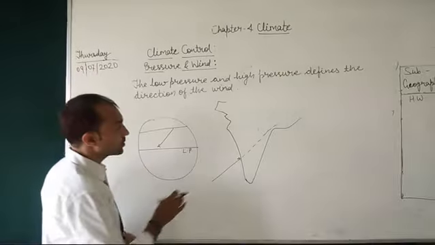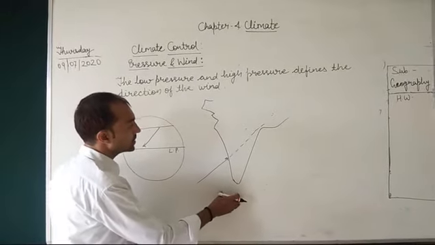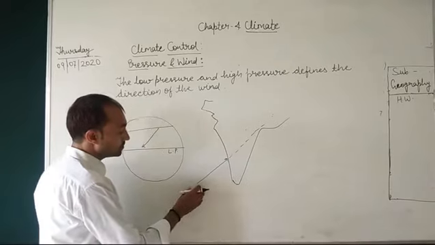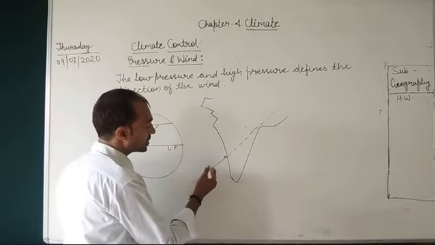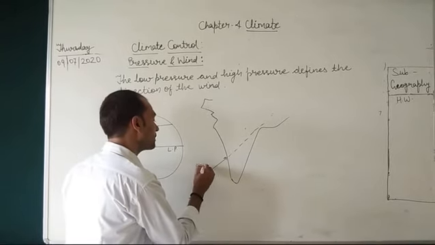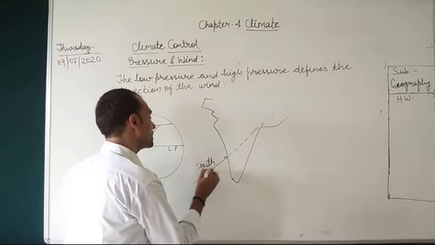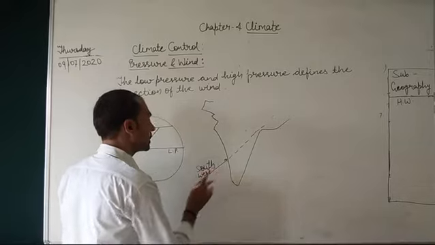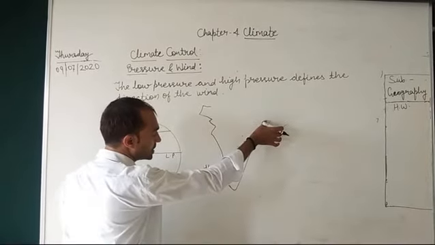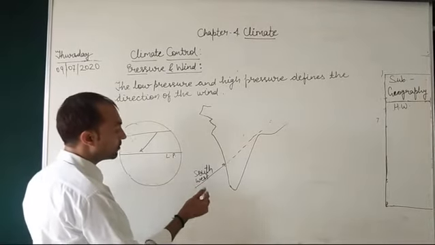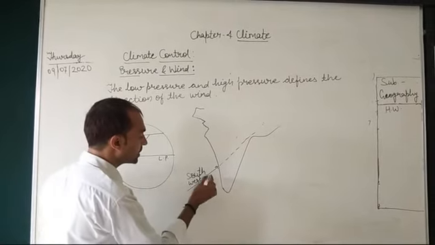For example, in the context of our country, India, the wind blows from the southwest towards the northeast during the summers.